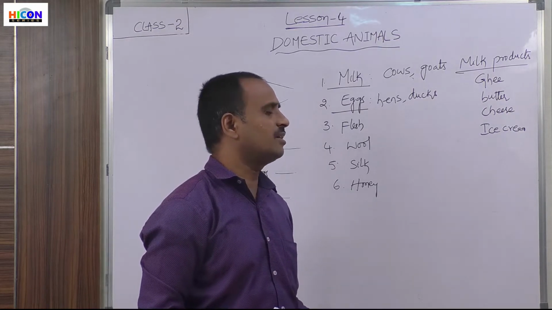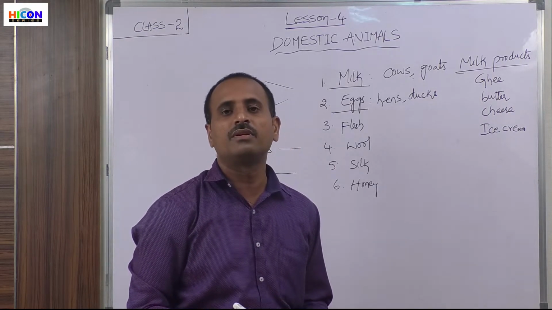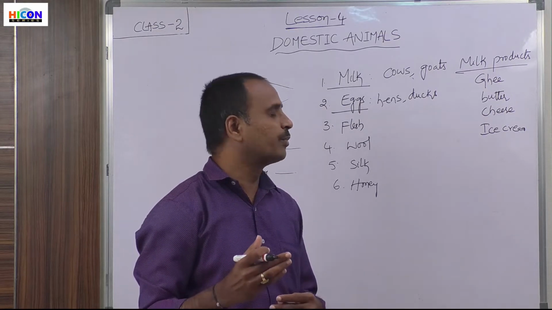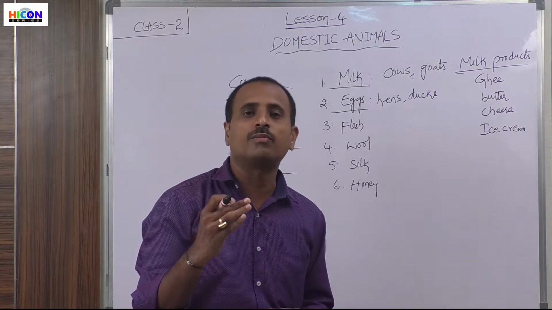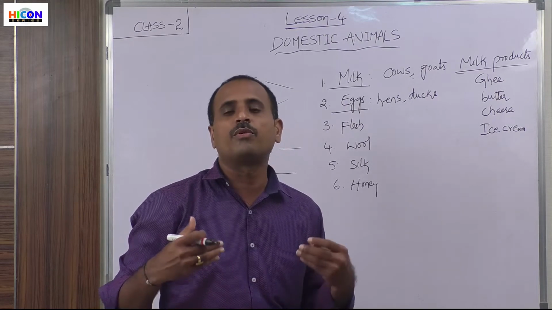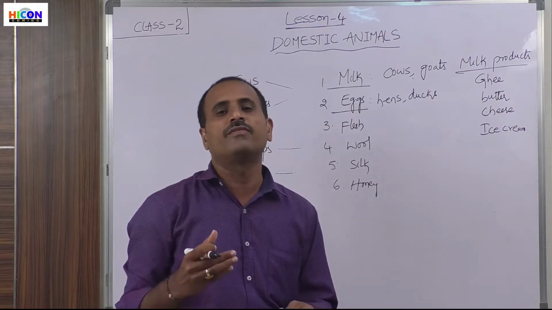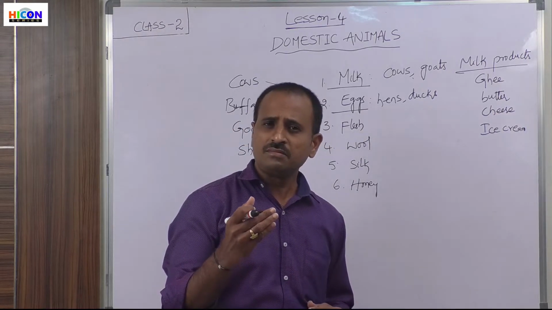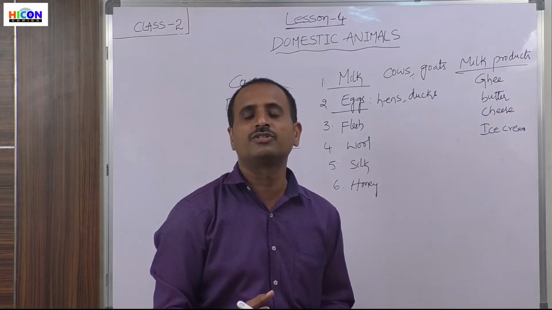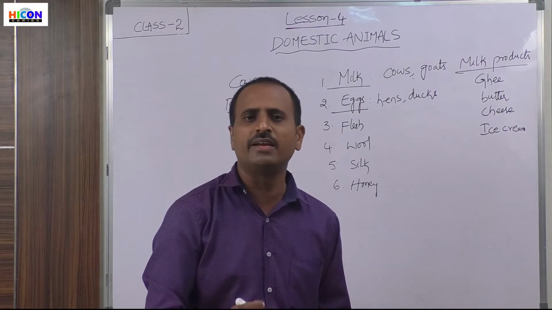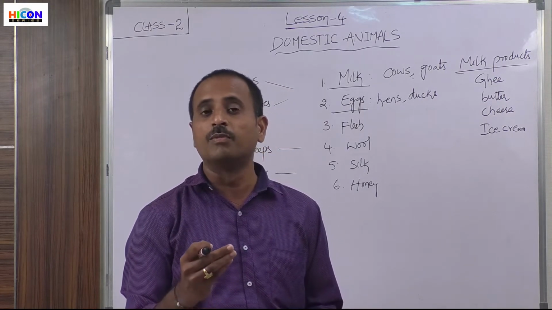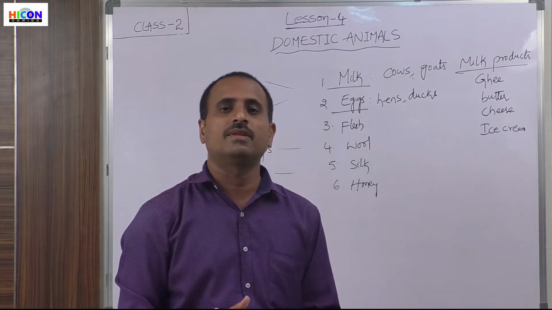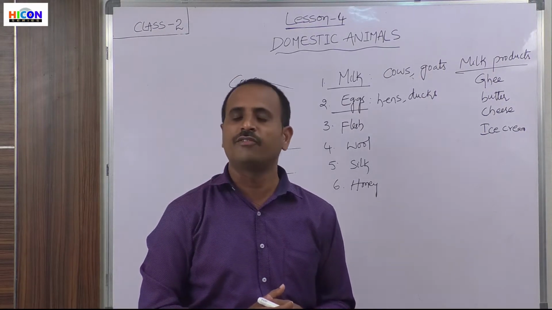These eggs are very nutritious food, and they contain a lot of proteins. These proteins are helpful to grow our body and to make our body very strong. That's why school age children should eat at least one egg daily, so that eggs help their body grow and make it strong and fit.